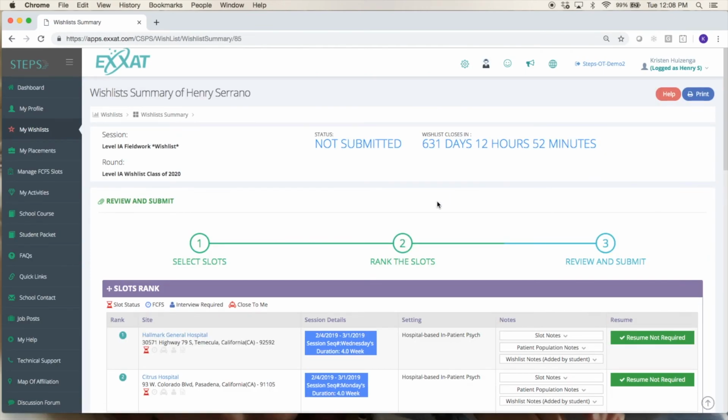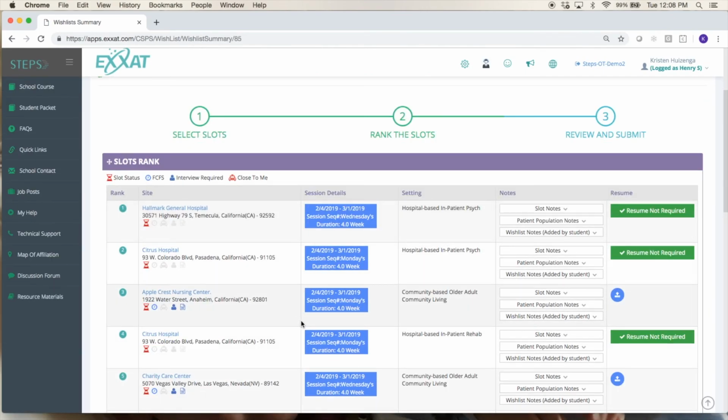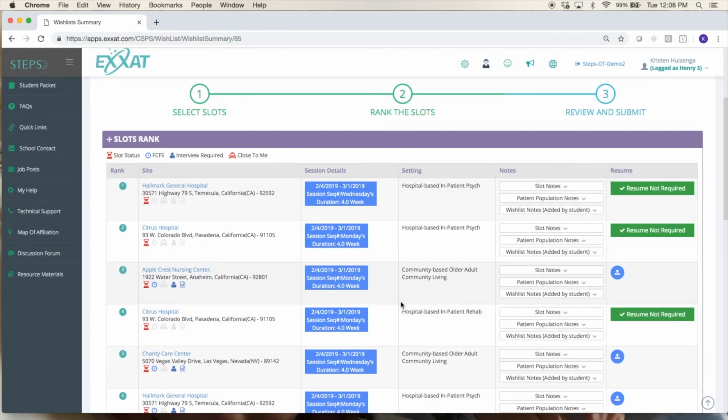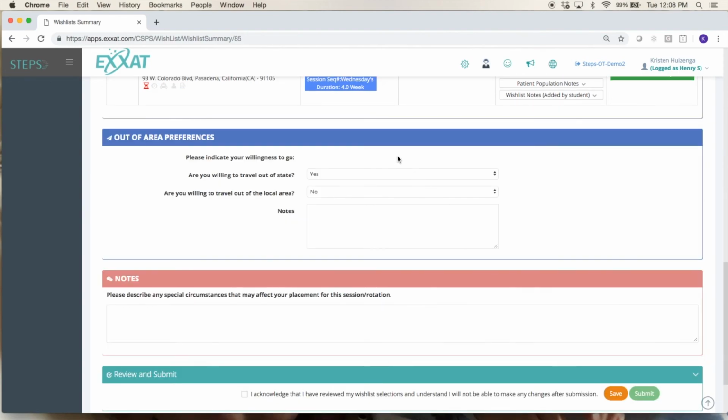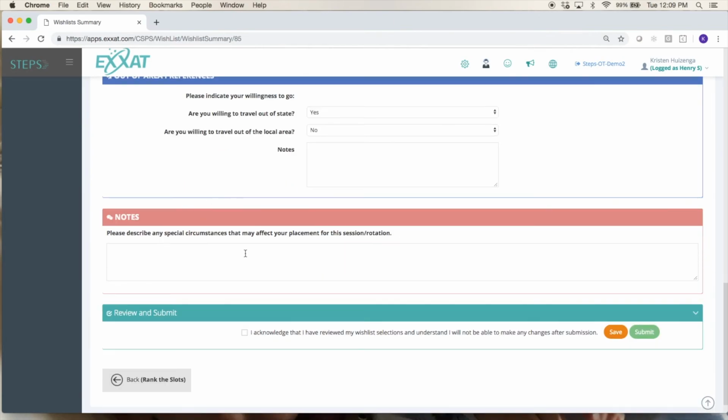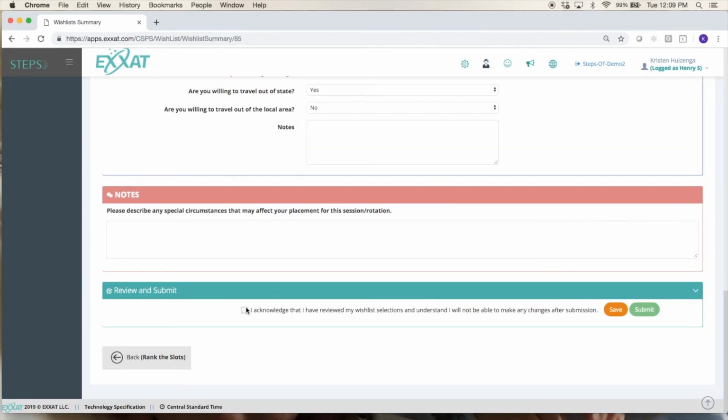This is the final step for your wish list here. You'll just want to come through and make sure, again, this is everything that you really wanted to do. In some cases, you might need to upload a resume, and it's going to prompt you to do that right here. Then your school might choose to ask you some questions, so you'll need to answer those here. Your willingness to go out of the area, other questions as well, notes that you might have, and then you'll just want to come here and submit your wish list. Again, be sure to do that before the deadline because it is a hard deadline there.